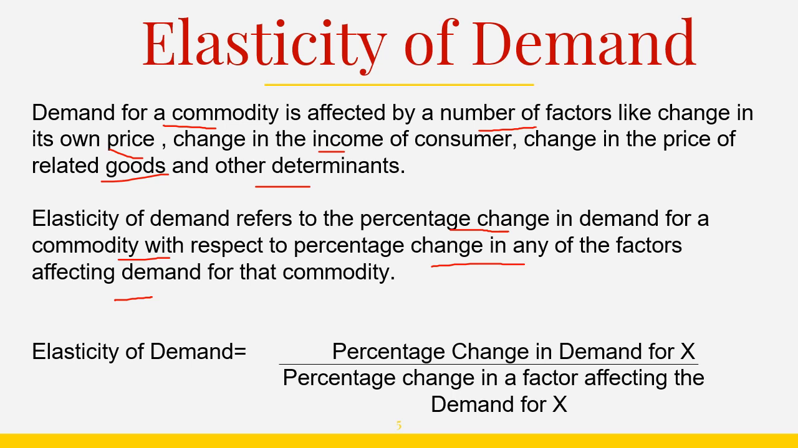Okay, so in the previous chapter you have learned that there are many factors which affect the demand for a commodity. What are those factors? The own price of the commodity, income of the consumer, change in price of the related goods, and there are many other determinants also. So elasticity of demand measures the percentage change in demand of that commodity with respect to percentage change in any of the factors that affect the demand for that commodity.